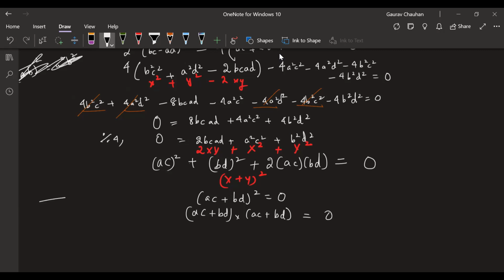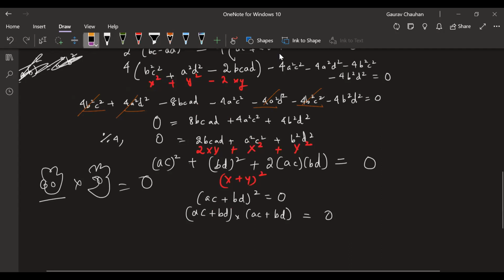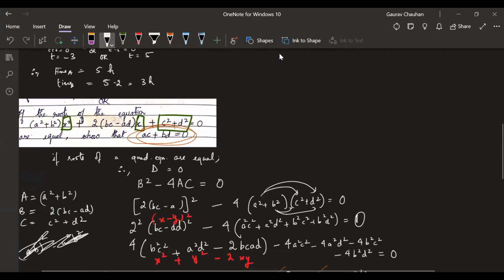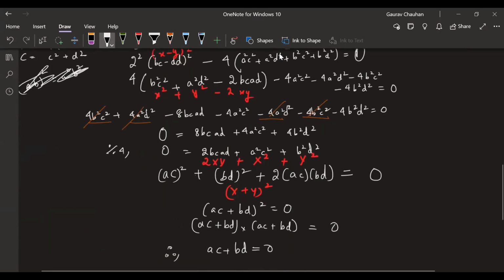If something multiplied by itself is equal to 0, can you tell me what the value of that something will be? 0 only, right? It is multiplied with itself, which means both have to be 0. Both terms have to be 0, whichever is multiplied with itself. Otherwise, any other number you put in that space, you will get some other value. So therefore, AC plus BD is equal to 0. That's our question. We have reached there without doing anything else.